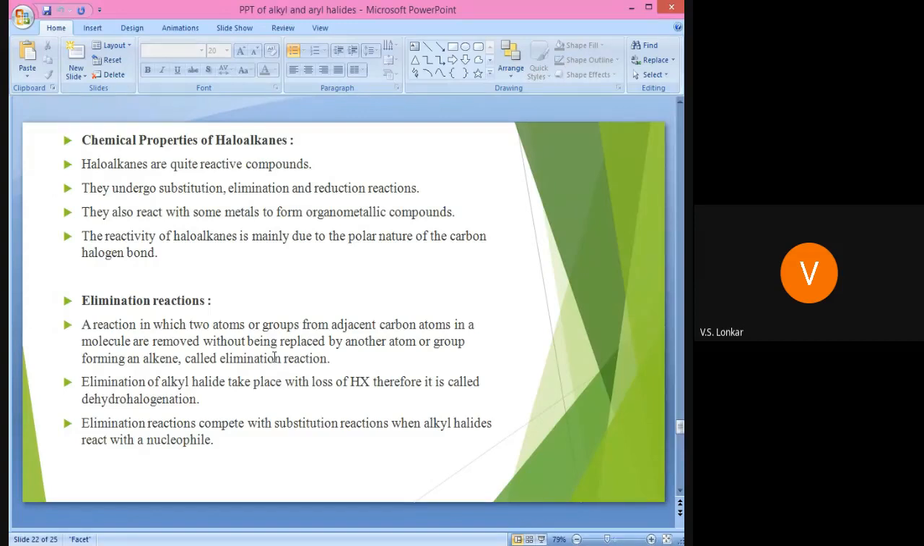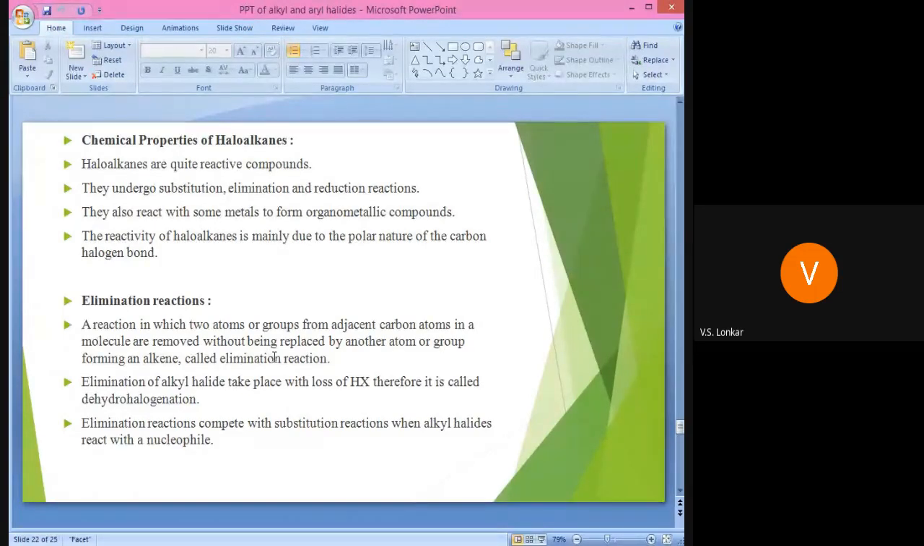They show mainly three types of reactions. First, they undergo substitution reaction, elimination reaction, and reduction reactions. Then they also react with some metals to form organometallic compounds.